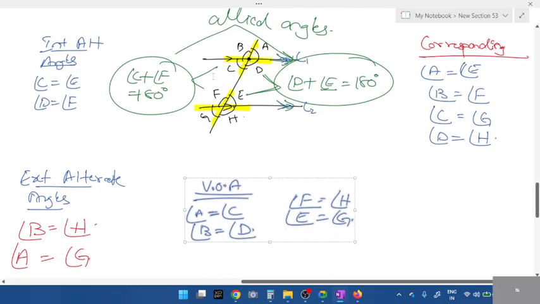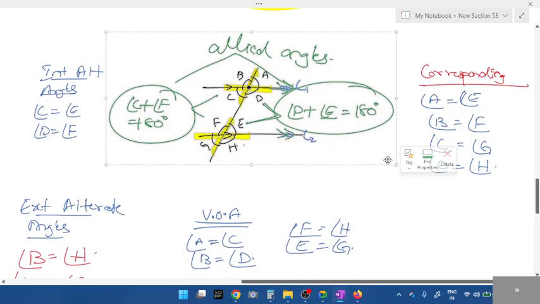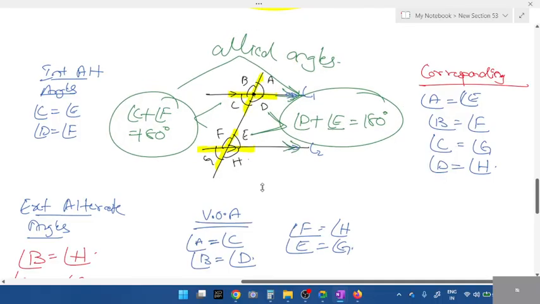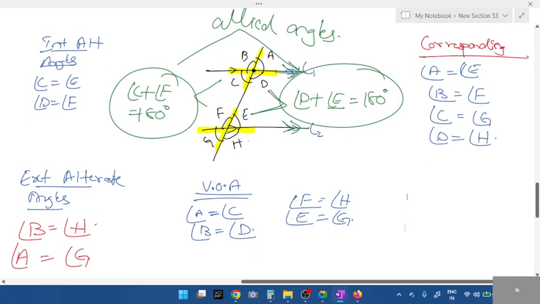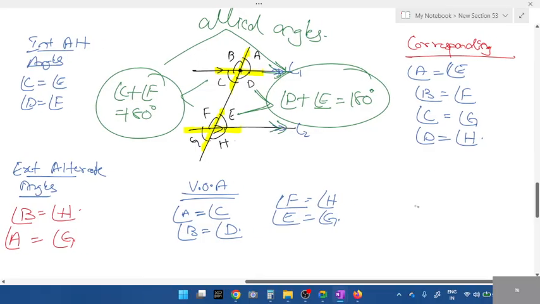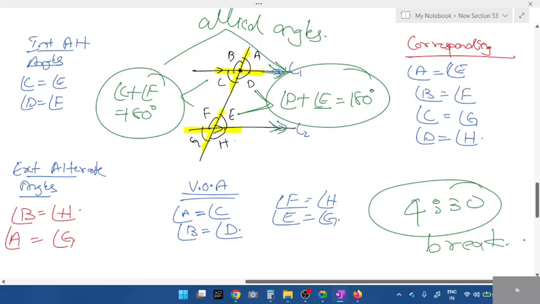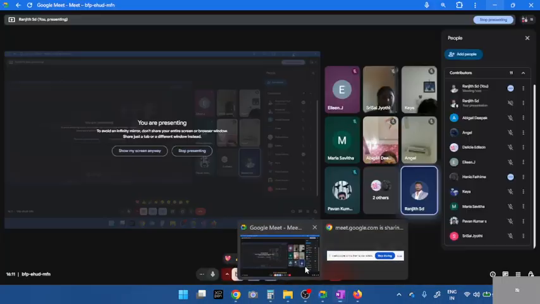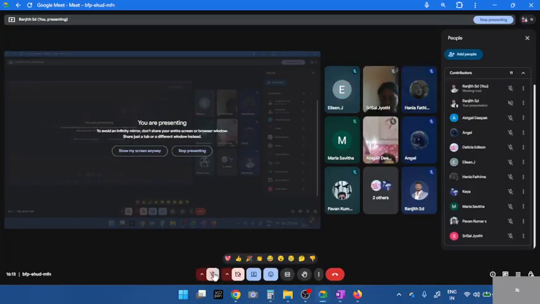Okay, make a note of this, students. Next, we'll write the values. I'll write few values. Complete this. What's the time? 6:15. First complete this. This will take 5 minutes. After that, take 10 minutes break. We'll continue at 4:30. Is it clear? First complete this. Draw the diagram. Go through corresponding, vertically opposite, exterior, interior, allied angles. Okay. Then we'll continue at 4:30. Take 10 minutes break.